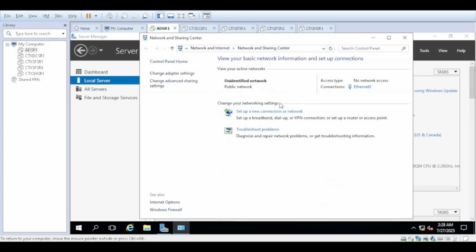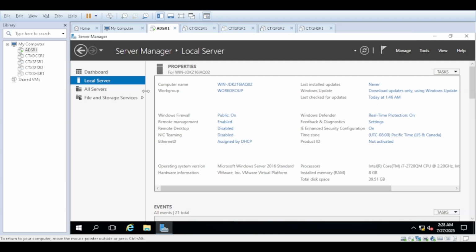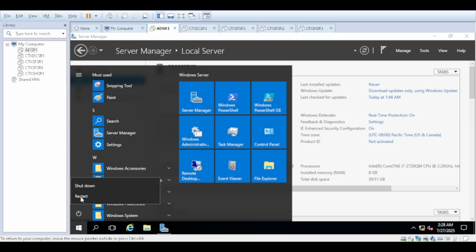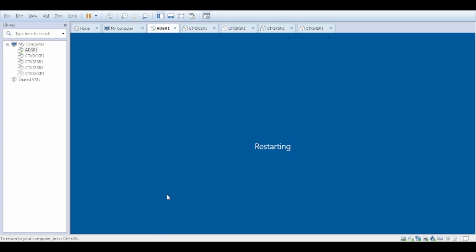So we have changed the name and changed the IP address. I will just reboot this server, and once it starts, we will install Active Directory.